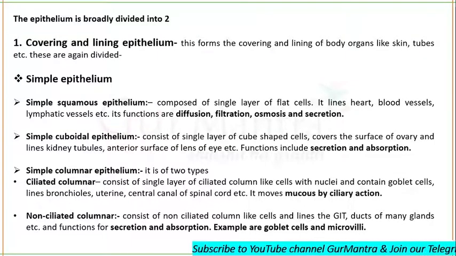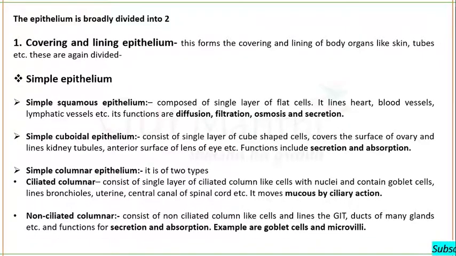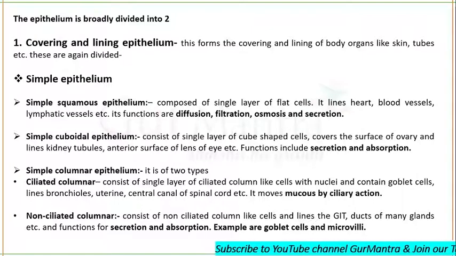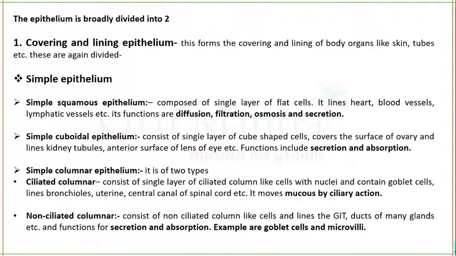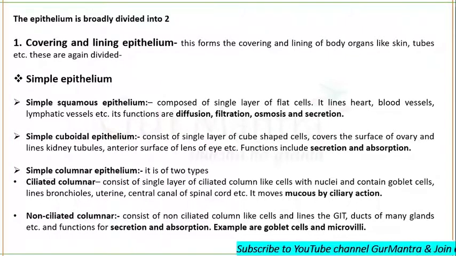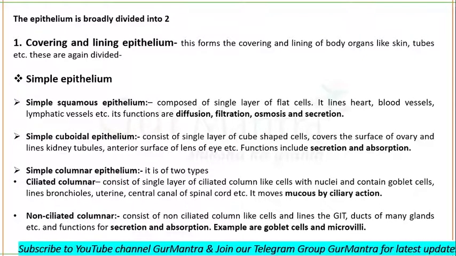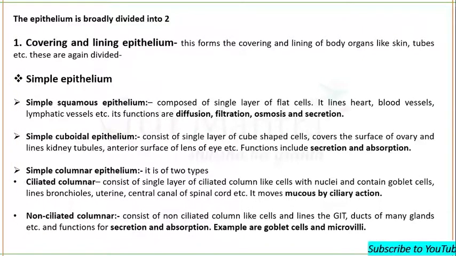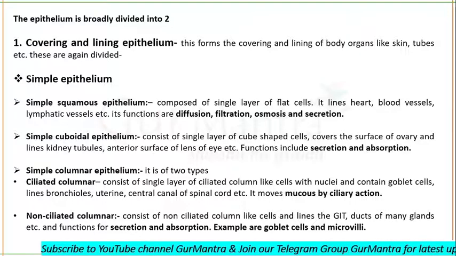Simple squamous epithelium is composed of a single layer of flat cells. Squamous means flat cells. So simple squamous epithelium will have a single layer of flat cells, and you can see the simple squamous epithelium in Bowman's capsule, in alveoli of lungs, in heart, in blood vessels, lymphatic vessels, etc. Remember two very main examples, very important examples that I haven't mentioned in this slide are Bowman's capsule and